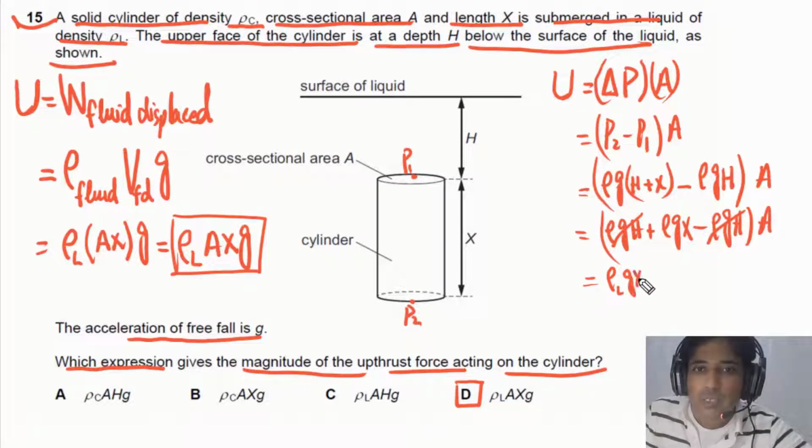Rearranging, this is equal to rho L times A times x times g. So the answer is this one.